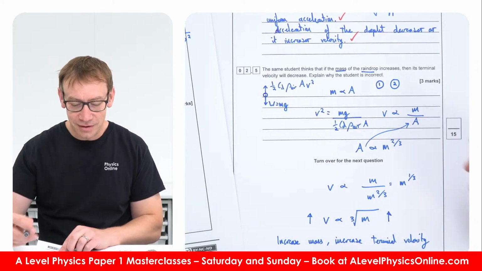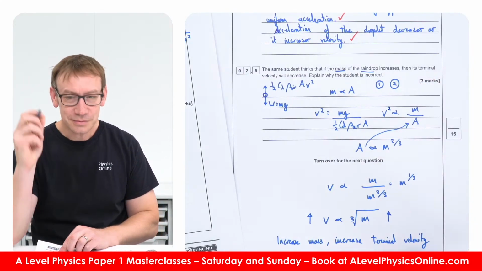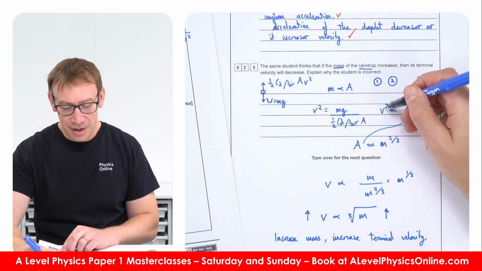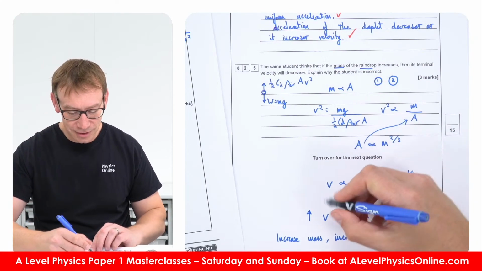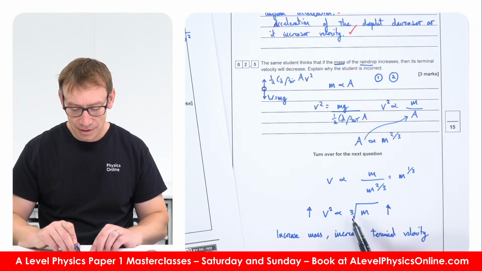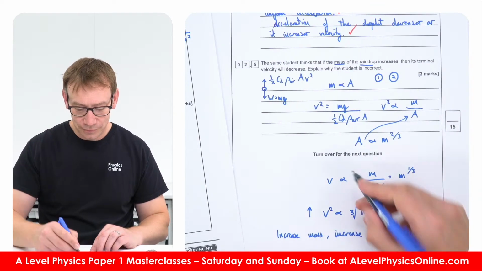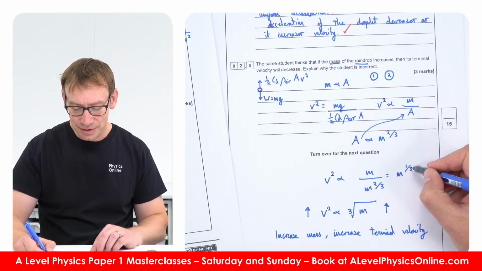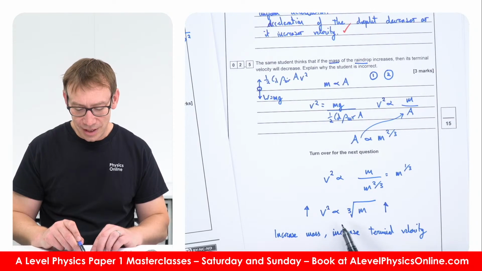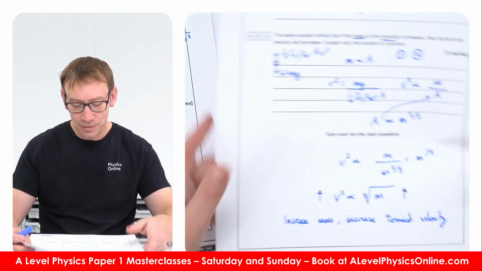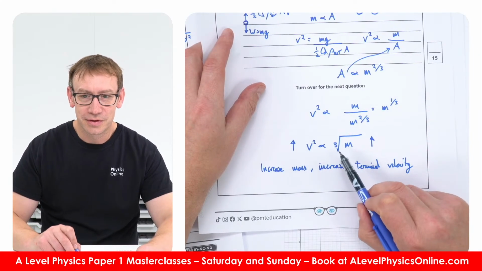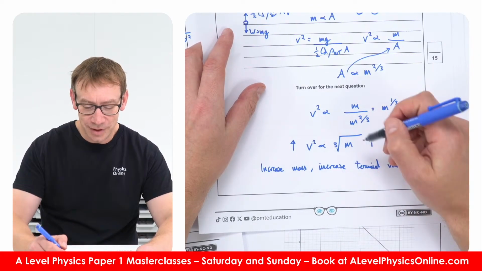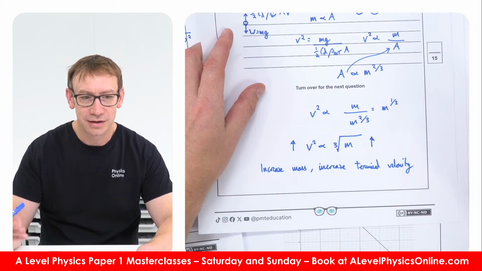Oh no, okay, I've made a mistake here. v squared is proportional to mass over area. So v squared is proportional to m to the third. So basically what we're saying here is if v squared is proportional to the cube root of m, it still means as you increase the mass, the velocity goes up.